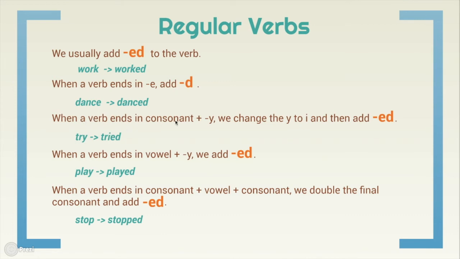If it ends in a consonant plus y, we change the y to i and then add ed. So try, tried, okay? Or study, studied. When a verb ends in a vowel and y, we add ed. So play, played. We don't change this. We just add ed because this is a vowel, okay? So play, played, enjoy, enjoyed. And when a verb ends in consonant, vowel, consonant, CVC, we double the final consonant. So stop, stopped, double P, plan, planned, double N, and so on.